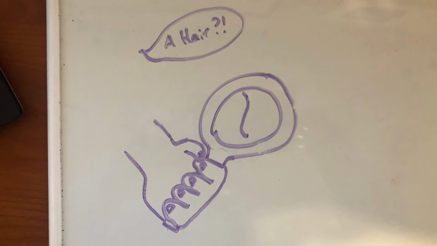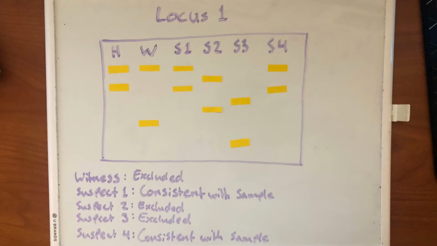left on the keyboard. Using gel electrophoresis and VNTR, the lab was able to analyze the DNA in the hair and compare two loci to the suspects and the library security guard, who was the witness that just so happened to be asleep on the job. Here's the first locus that was electrophoresed. Let's look at the witness first.